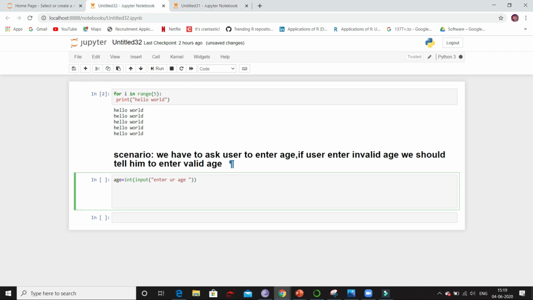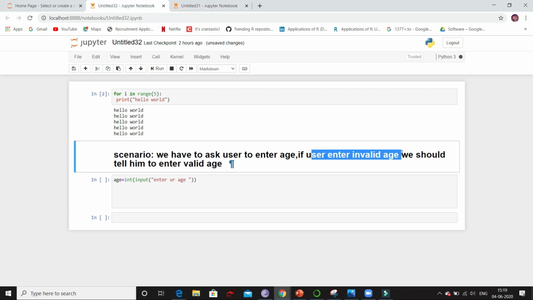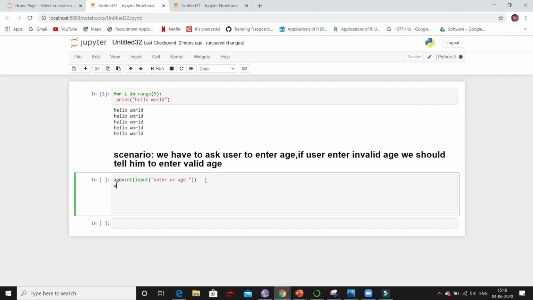Next, if user enters invalid age, then we should tell him to enter valid age. So we will put this inside while, as we don't know how many times he might enter invalid age, and each time when he enters invalid age, we should tell him to enter valid age. So we will use while. So while age is not in the range 1, 100.